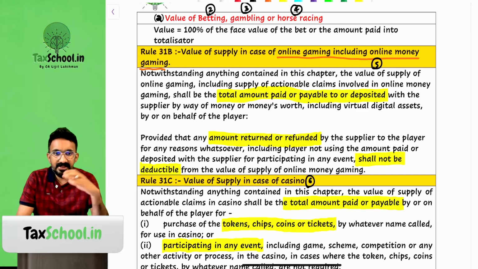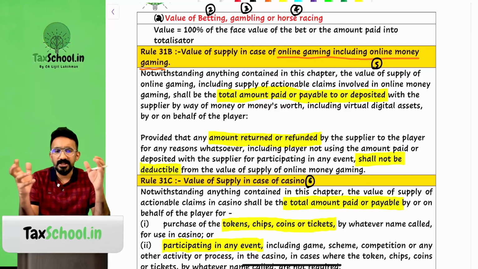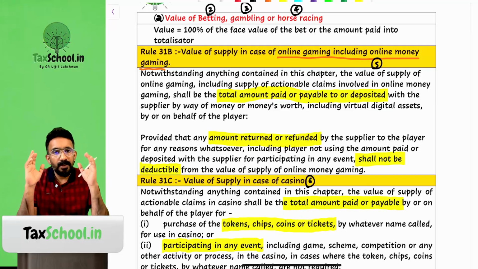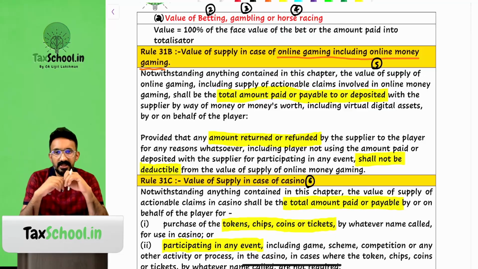Here, the change in understanding in GST is that the entire face value would be subject to GST, not the commission collected by the organizer. So even though the organizer will book the income only for the commission or the fee that they charge for organizing this bet, maybe 10%, 20% taken as fees from each person, GST is applicable on 100% of the bet value. This is the understanding.